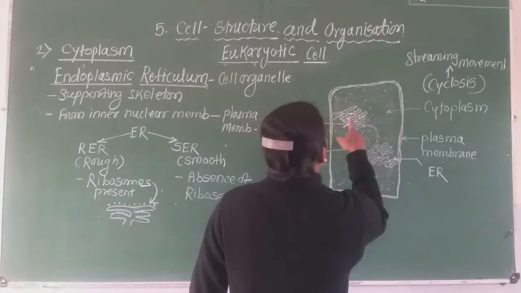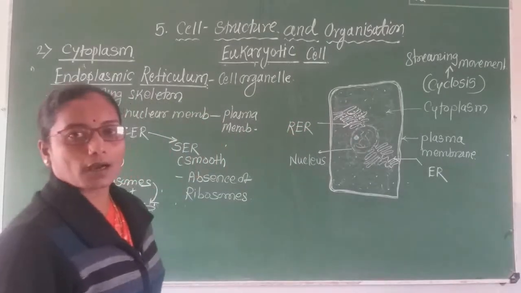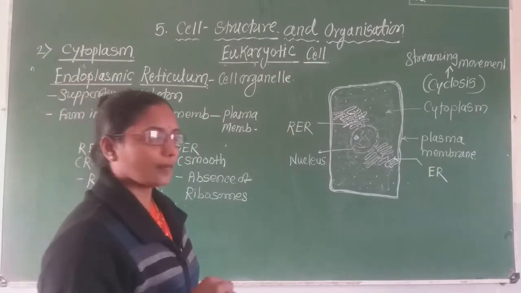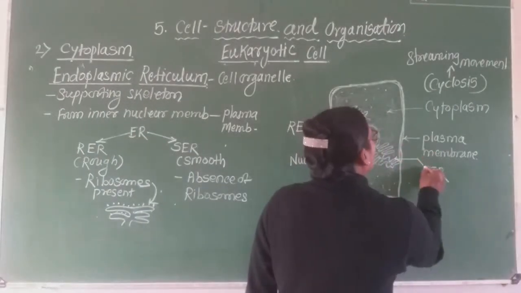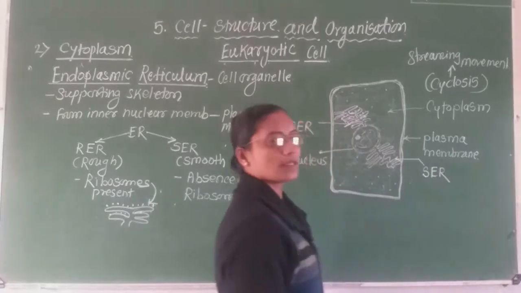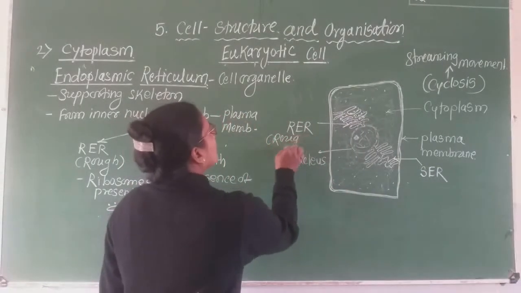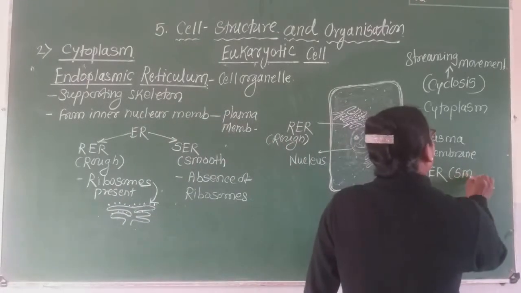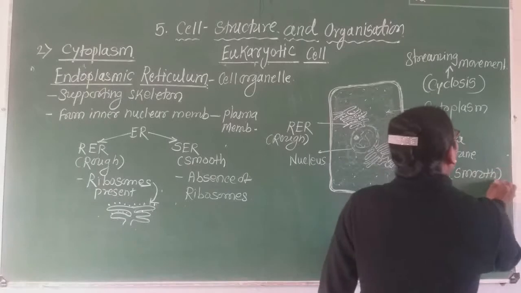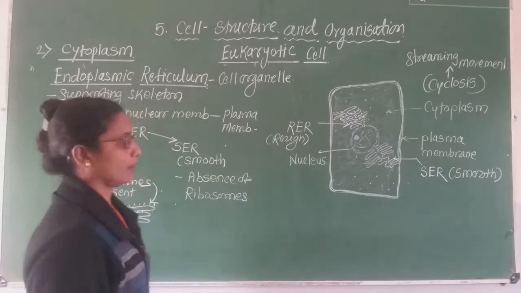Hence, this endoplasmic reticulum is RER, that is rough endoplasmic reticulum. And here there is an absence of ribosomes, hence it is SER. R for rough endoplasmic reticulum and S for smooth endoplasmic reticulum.